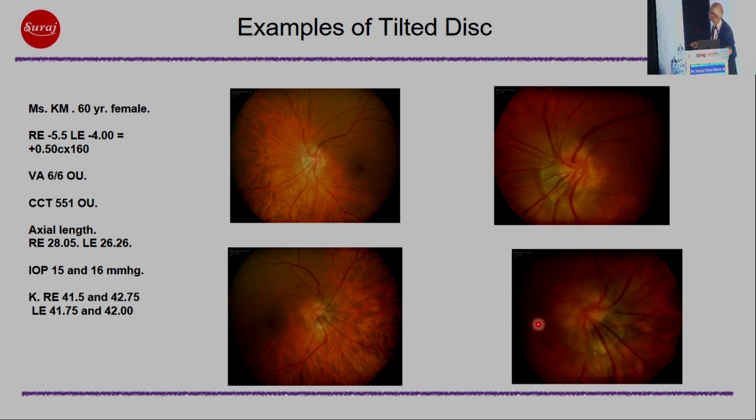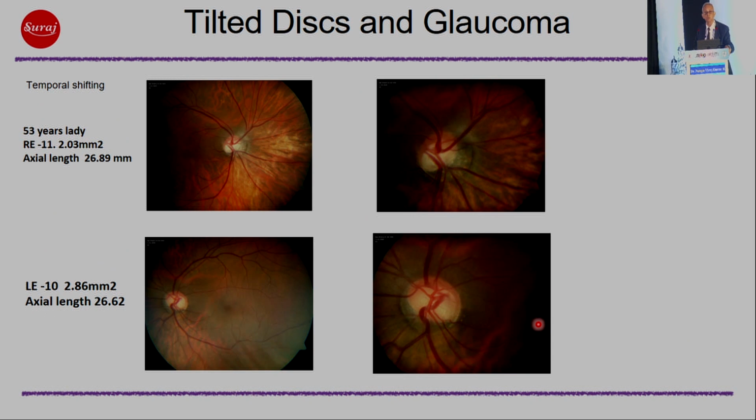This is an example of tilted disc. It's not necessary that you will get a tilted disc in a patient that has very high myopia. It's a very big range. Neither should you assume that every patient with tilted disc has got significant astigmatism. That was what we were taught, but that's not the case actually. And these are examples of tilted disc in myopic patients, and you can see that tilted discs appear to be very, very small in nature, and the important thing here is that in some of these tilted discs we find it very difficult to diagnose the early and moderate stages of glaucoma.